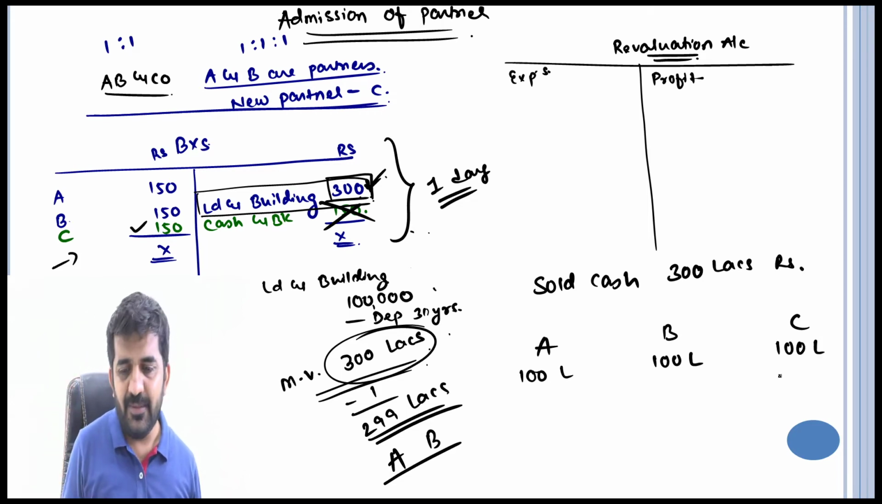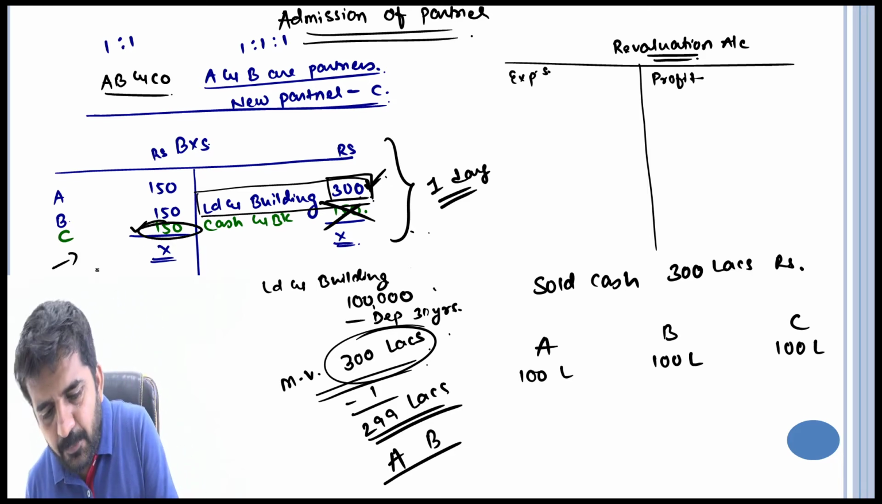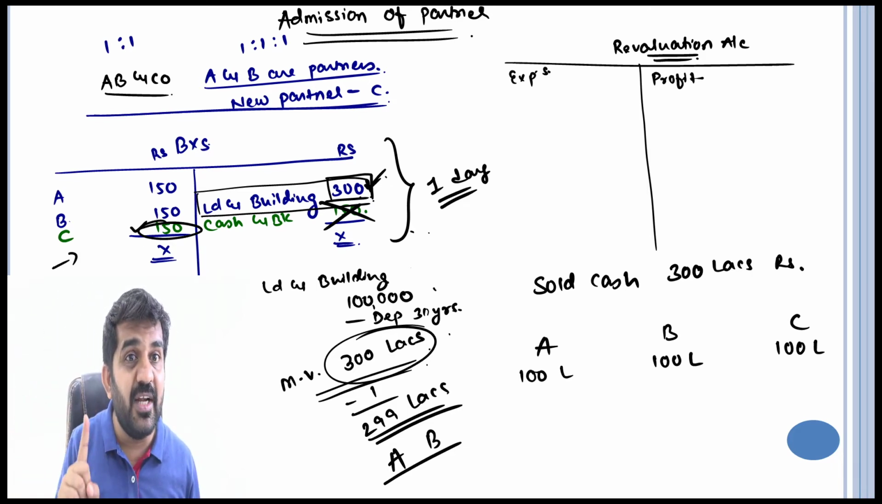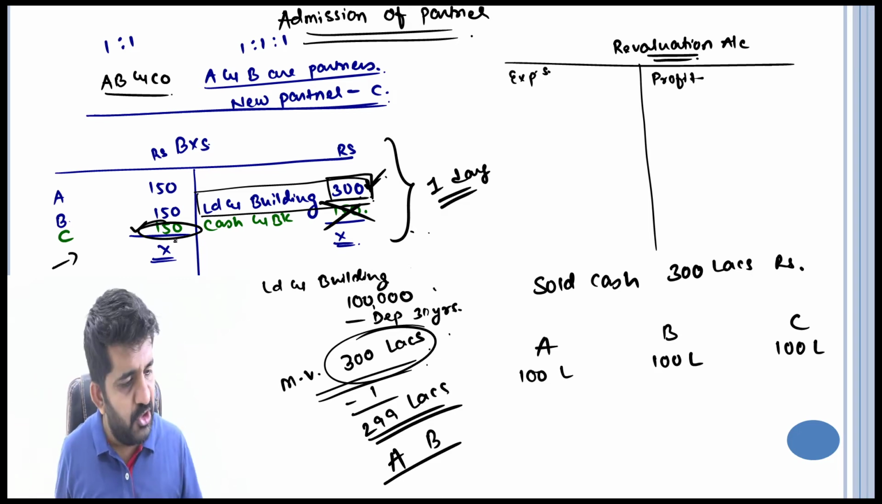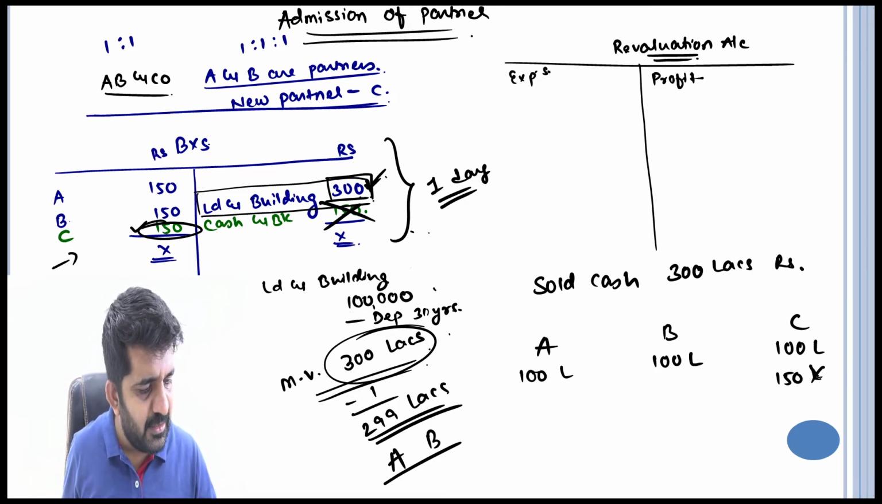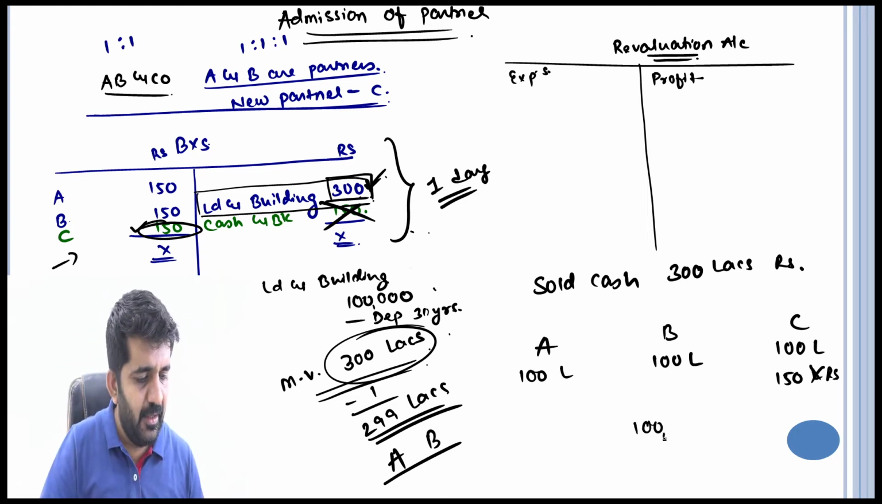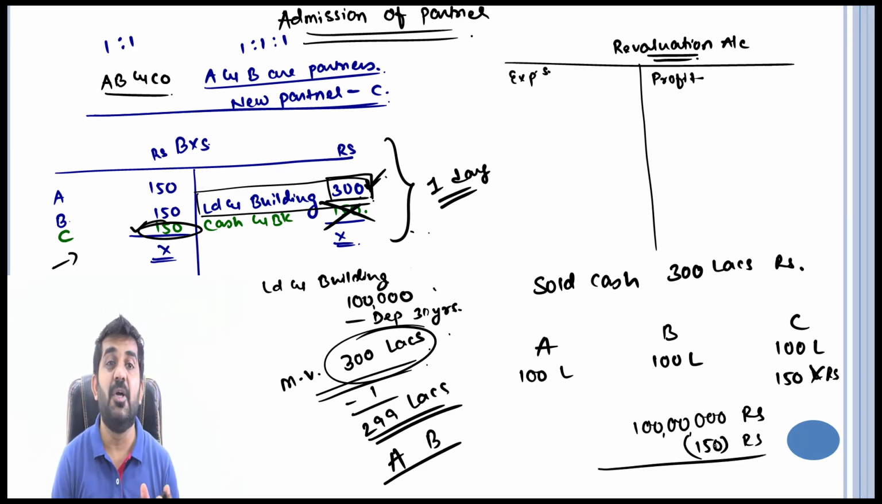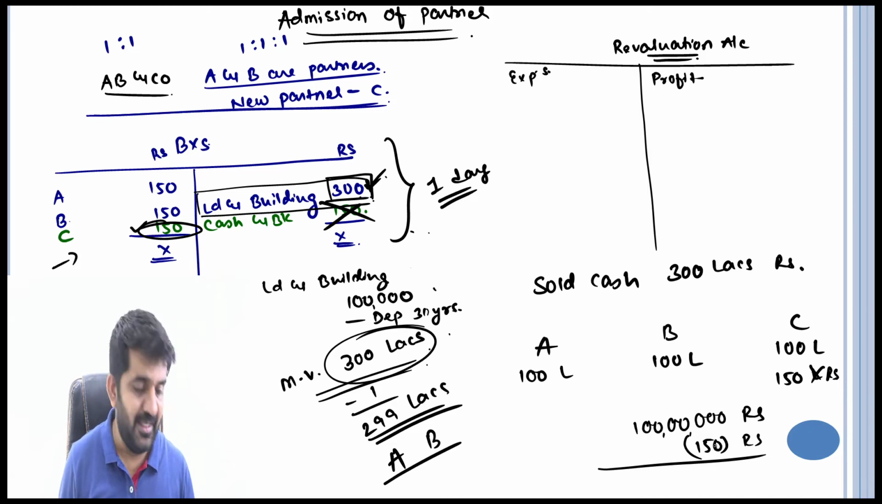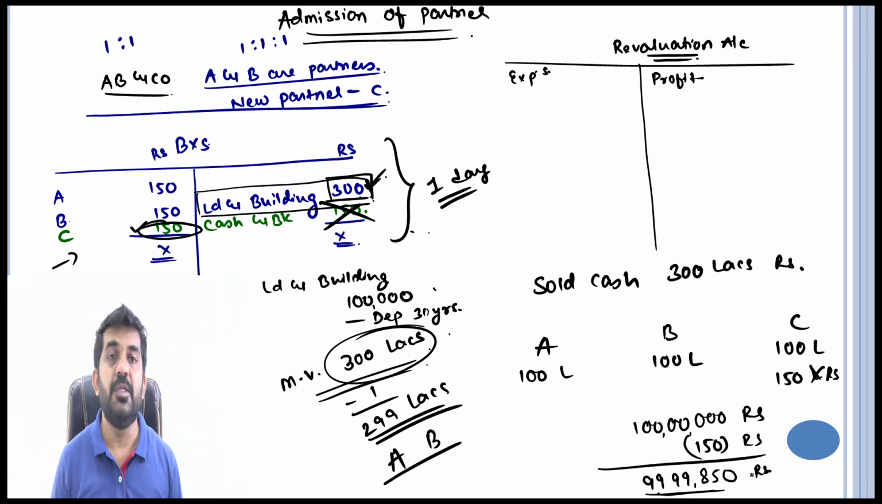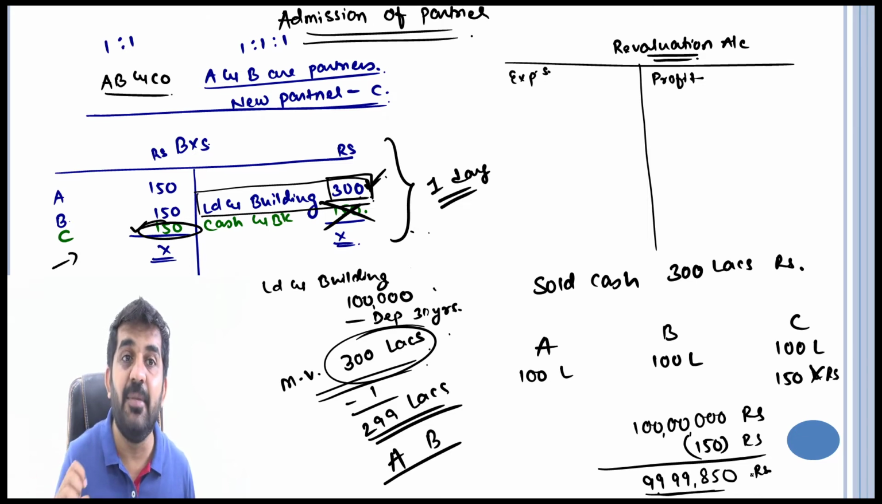How much money has C brought in yesterday, because this closed down in 1 day? Yesterday he brought just 150, not lakh, rupees. So what is the benefit to C in 1 day? 100 lakh rupees minus 150 rupees. This is nothing but the benefit of C. It is 99,99,850 rupees. What has C done? Nothing. He was just admitted to the partnership.